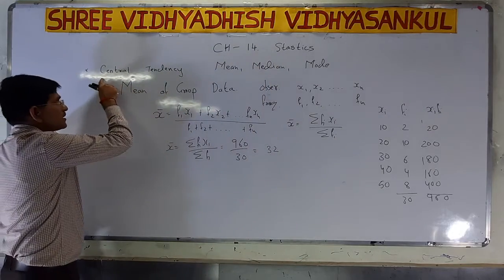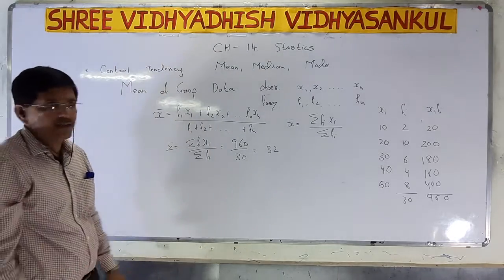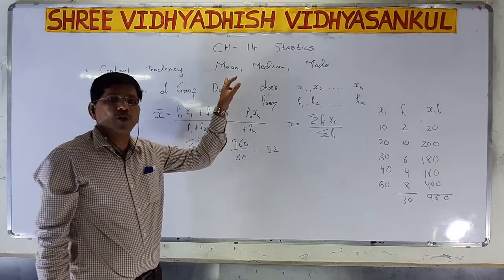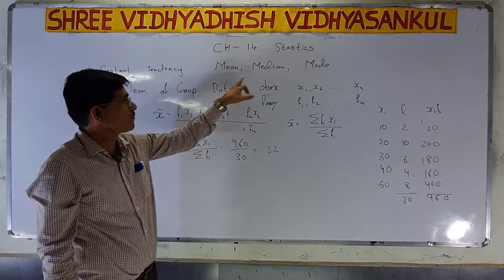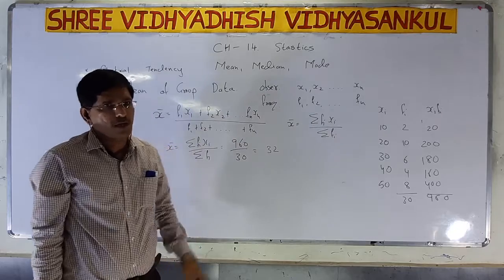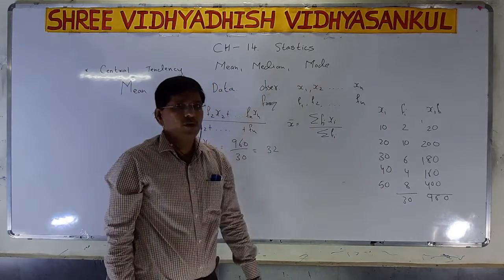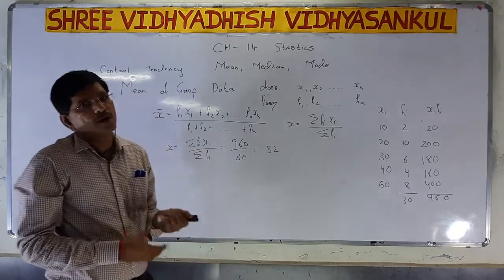Now we want to discuss the central tendency. In central tendency there are 3 important topics, that is mean, median and mode. Again, mean, median and mode. So first of all we have to start from the mean.